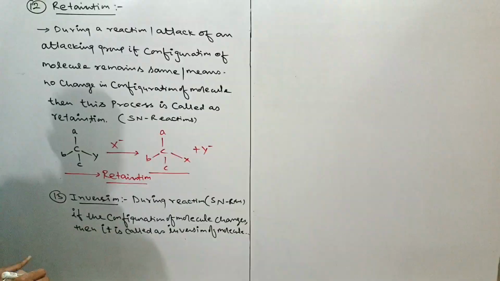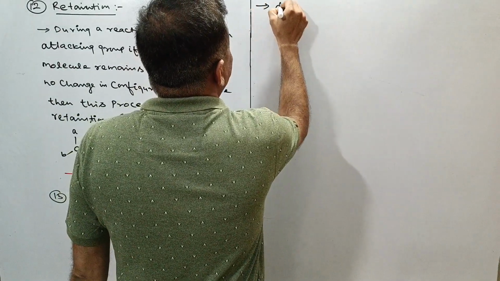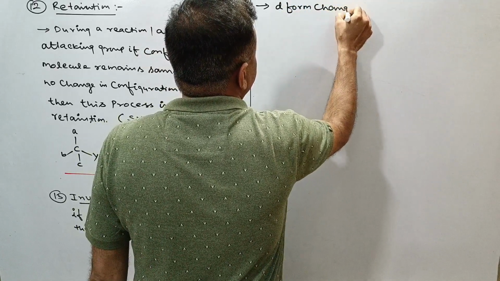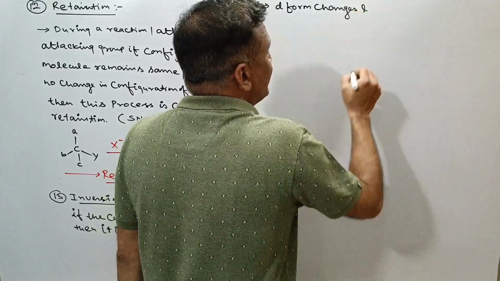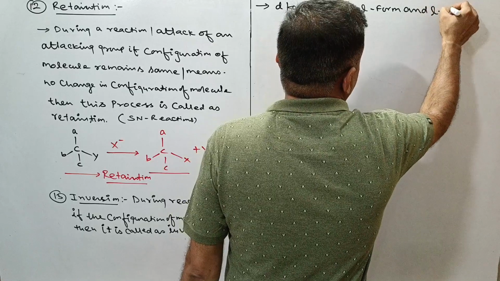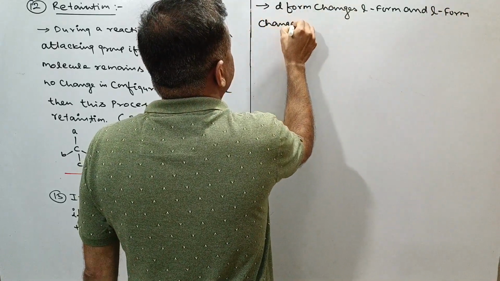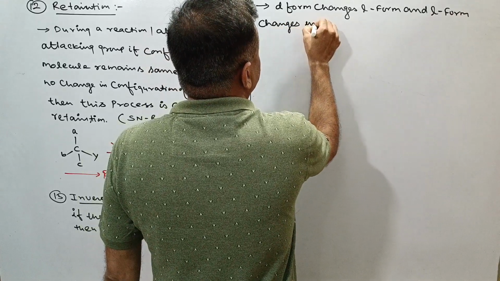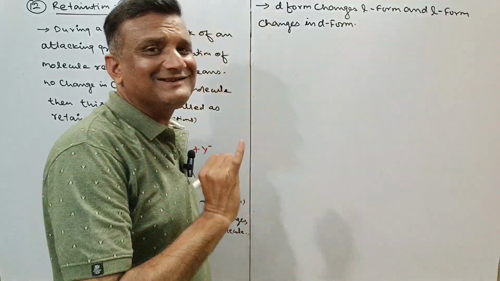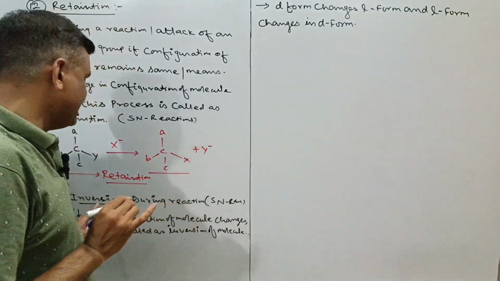During inversion, we can say that the dextrorotatory form changes into the levorotatory form, L form, and the levorotatory form changes into the dextrorotatory form, D form, and this change in configuration of the molecule is called inversion.